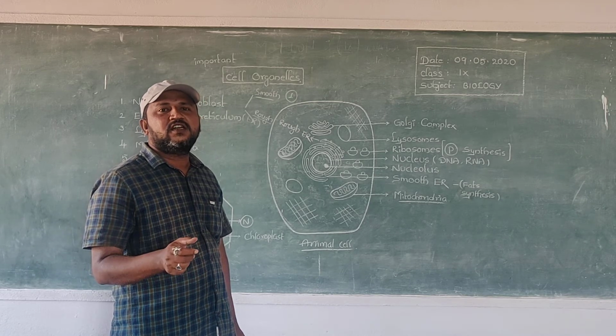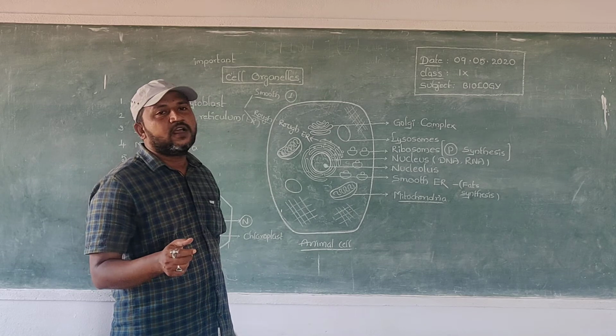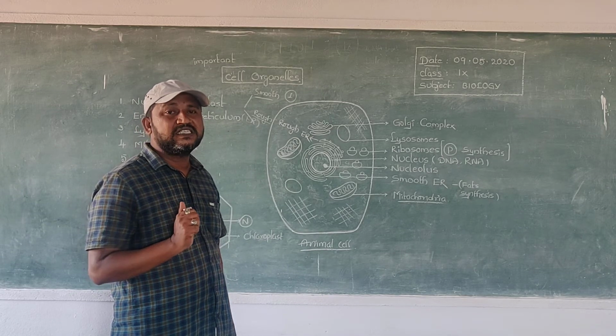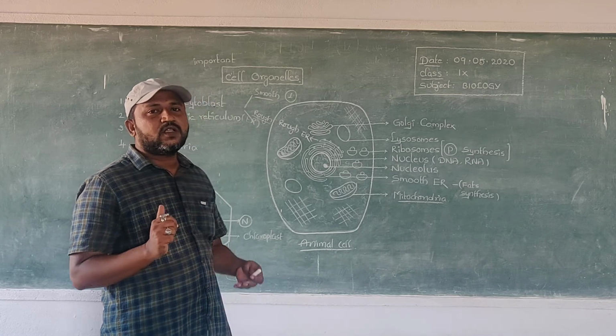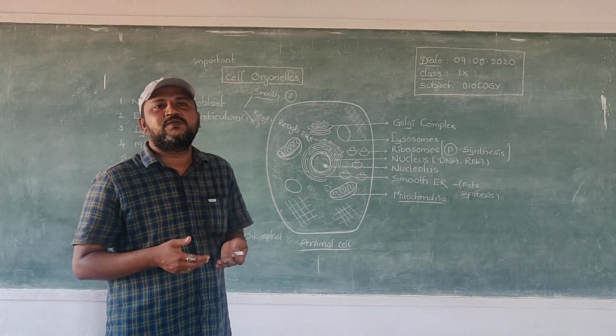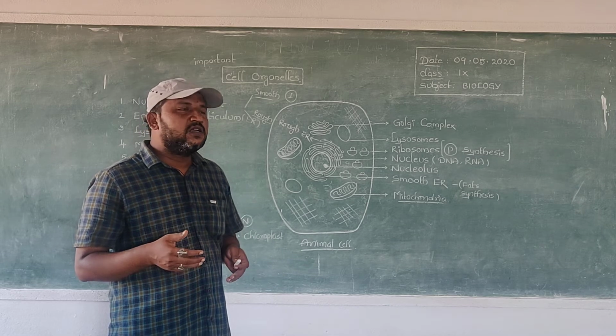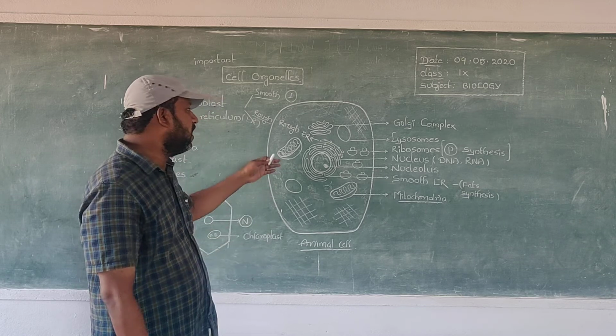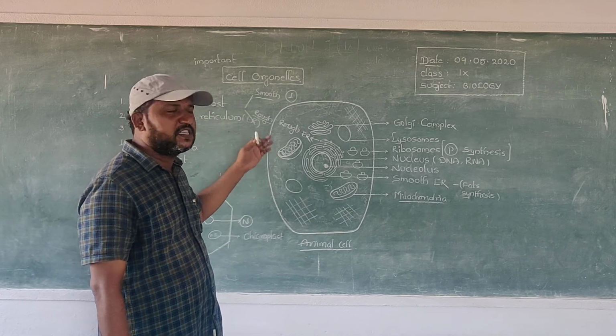Because of this reason, these mitochondria are otherwise known as powerhouses of the cell. The previously asked question is, which organelle is treated as powerhouses of the cell? Now the answer is mitochondria. Mitochondria are treated as powerhouses of the cell.